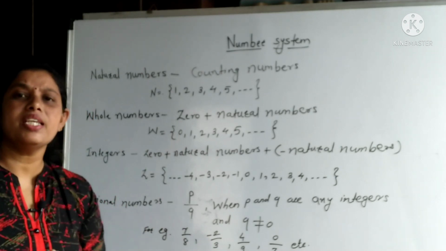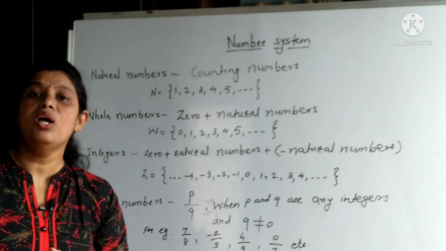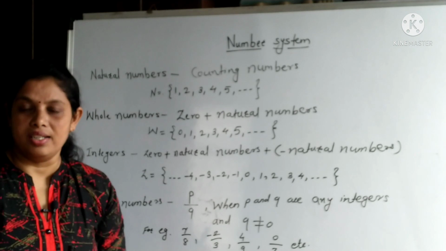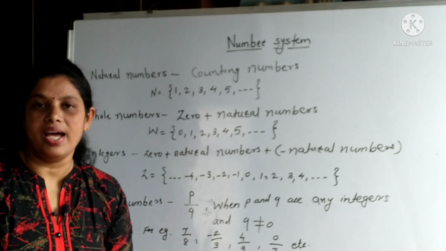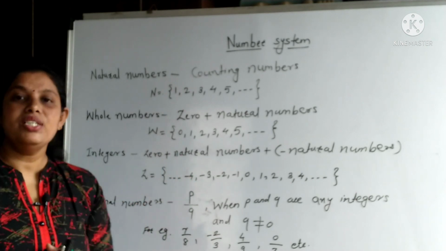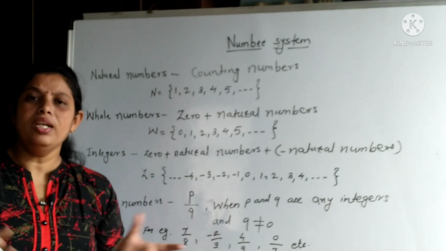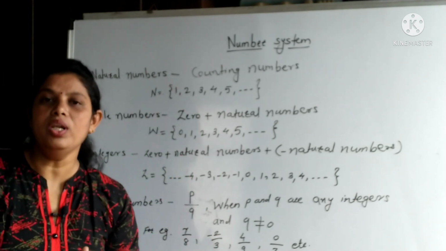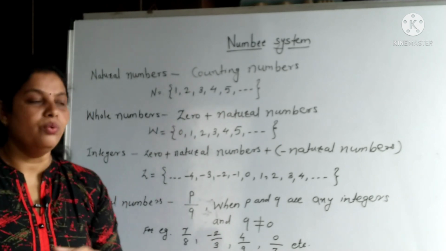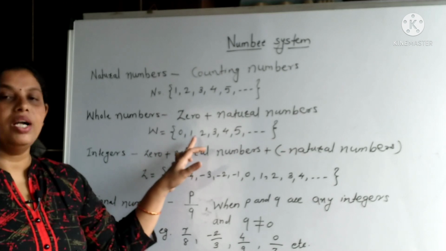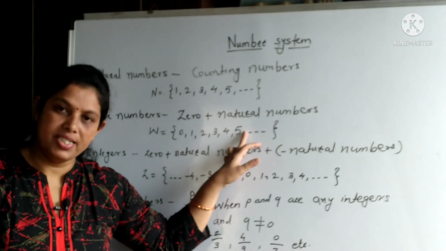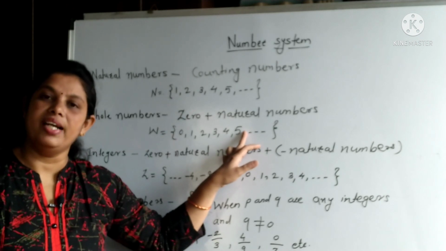So which is the next type of number? Next type of number is whole numbers. So what is the meaning of whole numbers? Whole numbers are the combination of 0 and all natural numbers. That means when we are adding 0 to the natural numbers, all numbers together are called whole numbers. So for indicating whole numbers, we are using W, and W is equal to 0, 1, 2, 3, 4, 5 and so on. That again "and so on" indicates that whole numbers are also infinitely many.